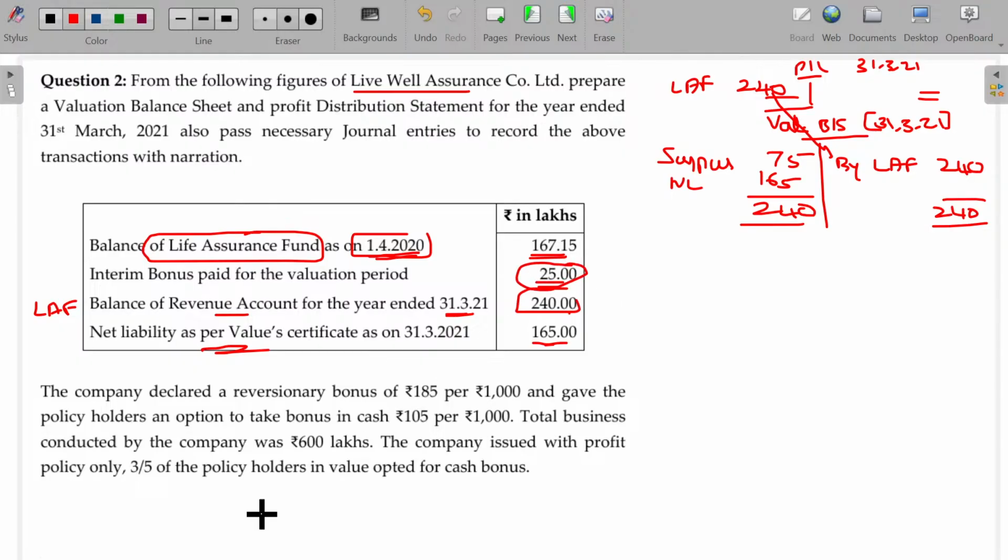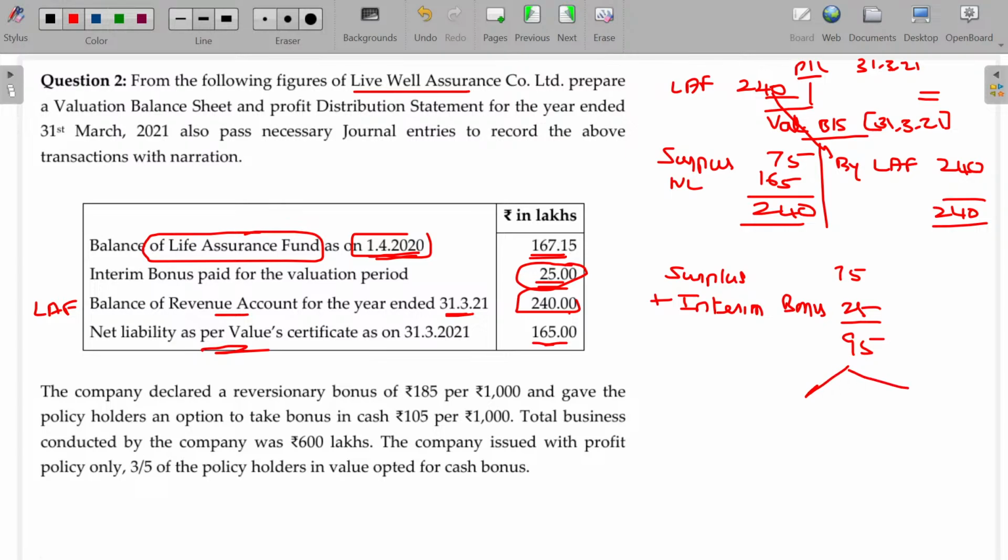Now there is an interim bonus, so find out that. 240, 75 is after the interim bonus. You have to add the interim bonus 25. 95 is the total surplus.